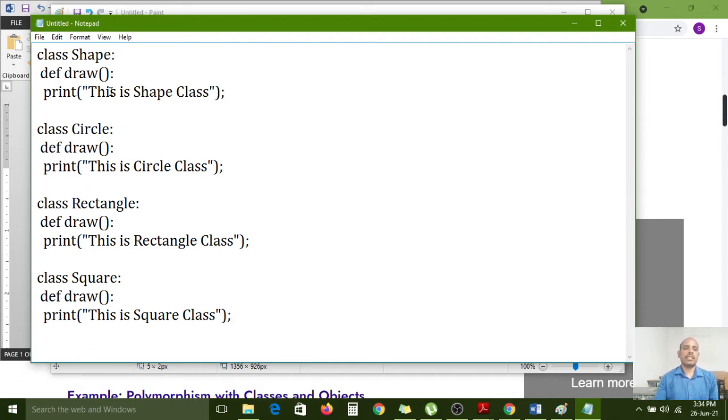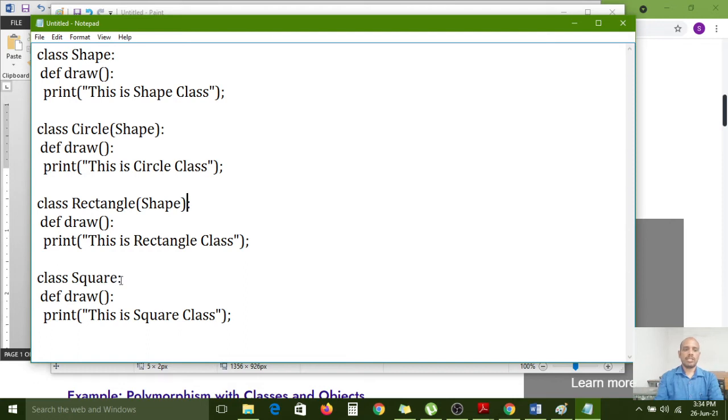Now I am doing the inheritance. In the circle class, I am doing the inheritance, nothing but Shape. In the rectangle class also, it is inherited from the parent class, nothing but Shape.